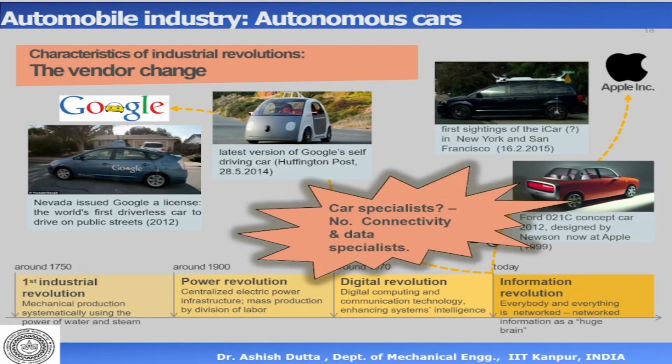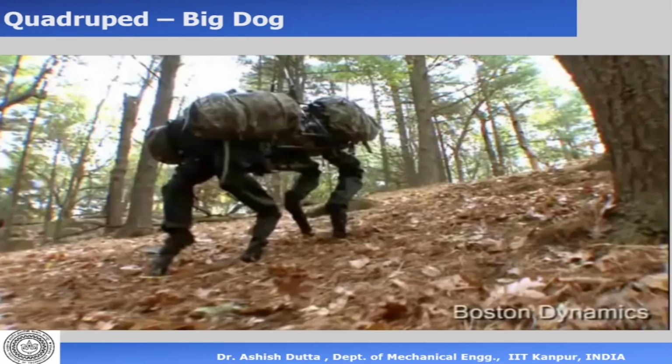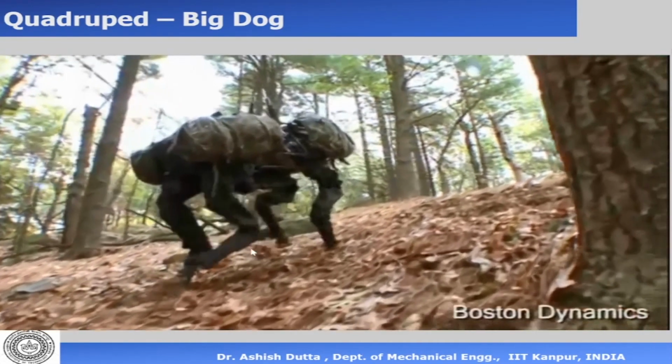Now, apart from that, we also have autonomous cars, which tend to have some amount of intelligence, which means that they can behave like humans in terms of driving or taking decisions. So they are intelligent in some form. Then we have robots which can move around autonomously like humans. This is the Big Dog.